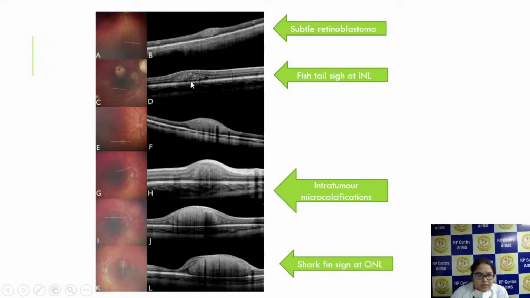Same here also. Fishtail sign has been shown in these two diagrams. And in these two diagrams, intratumoral microcalcification, the hyperreflective microcalcifications, can be seen. And same here also, you can see the shark fin sign. This is the kink and this is the wave displacement.